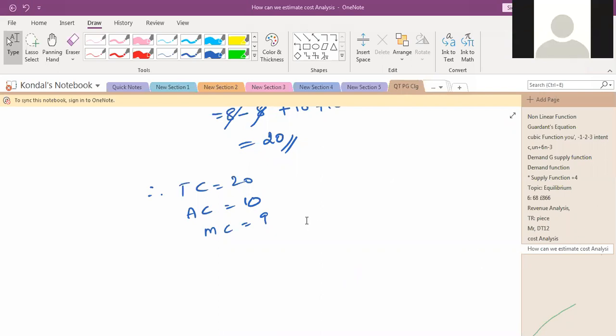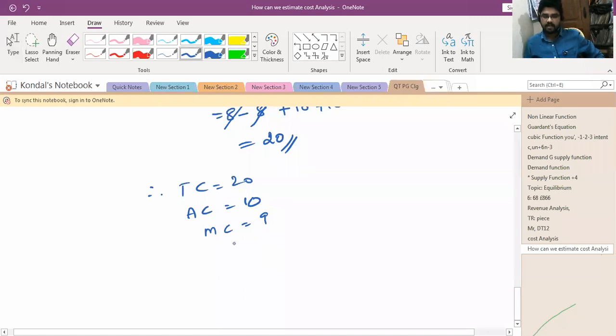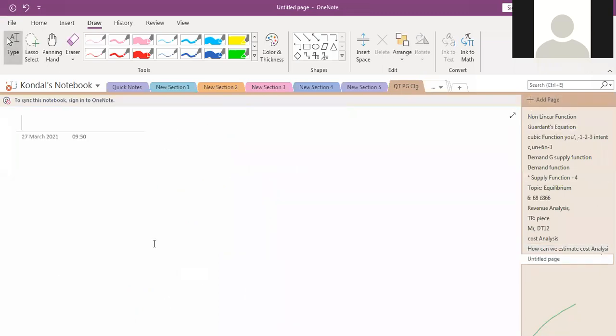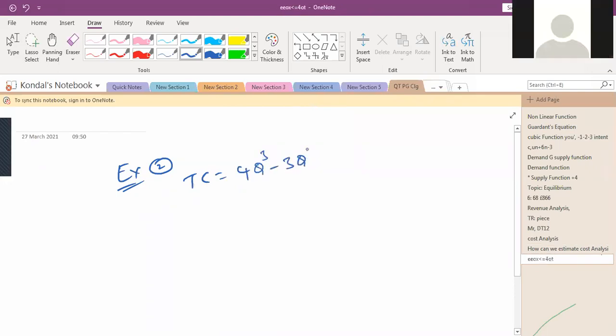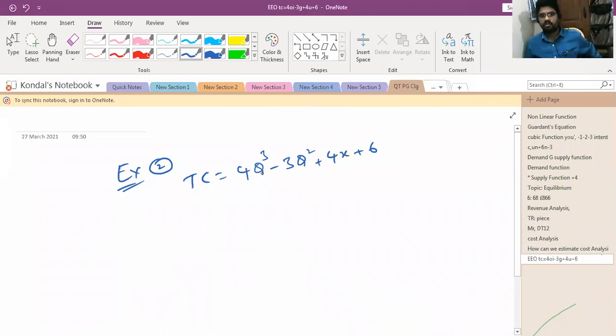You can practice at home also. I will give another example. AC is equal to Q power 3 minus 3Q square plus 4Q plus 6.